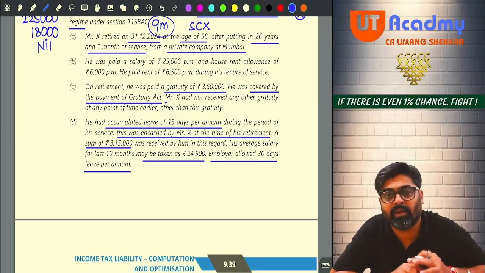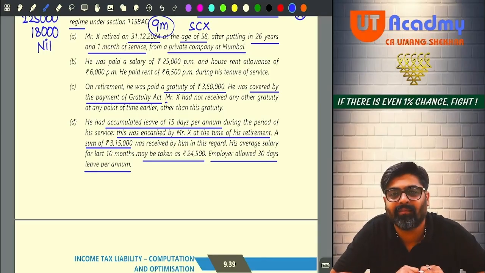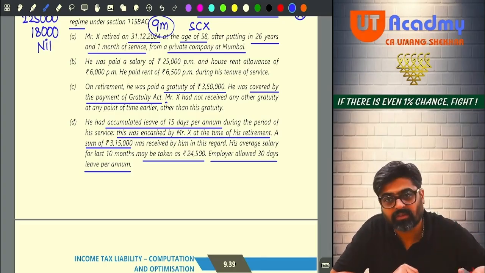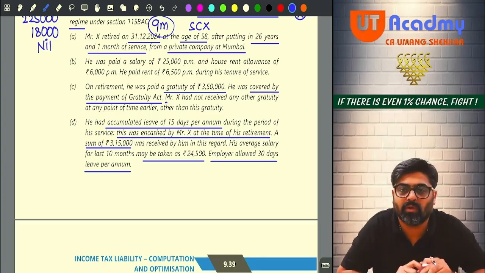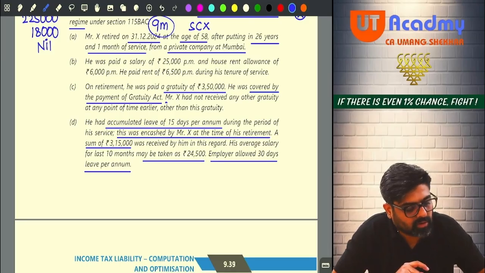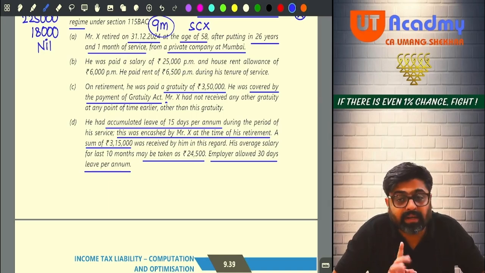And how much? IT rules is also allowing 30. So as per IT rules, whatever will be there, that will be same as that of employer's rule, no? So how many leaves employer was allowing? 30 multiplied by 26. So 30 every year he was allowing. Out of that, every year he was saving how much? 15.